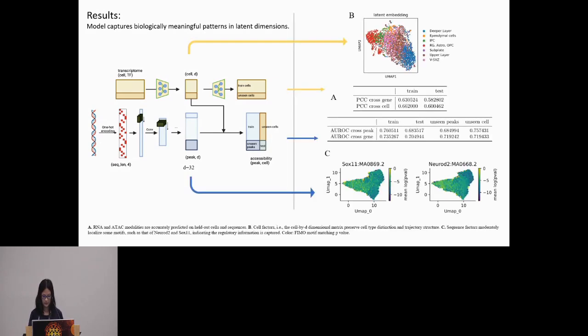To understand this model, first, the model captures biologically meaningful patterns in latent dimensions. If we look at the cell factors and the peak factors and further reduce the dimension, we can see that the cell factors capture the rough trajectory structure in this mouse brain data set, whereas the peak factors moderately group together sequences with important motifs, for instance SOX11 and Neuro2 over here. In general, on both held out peaks and held out cells, the model accurately predicts the TF expression and accessibility.